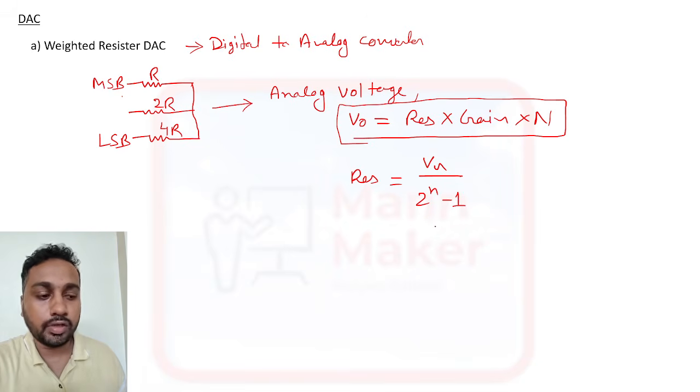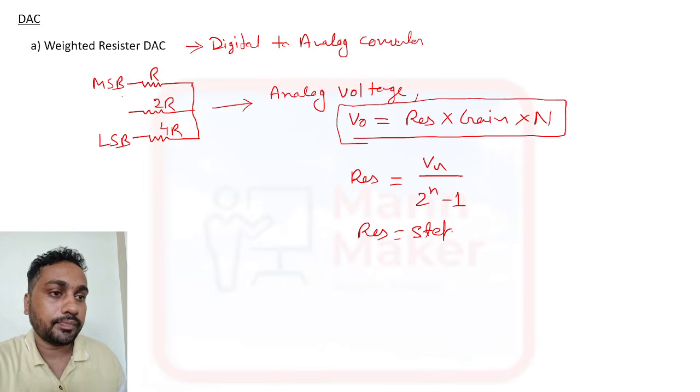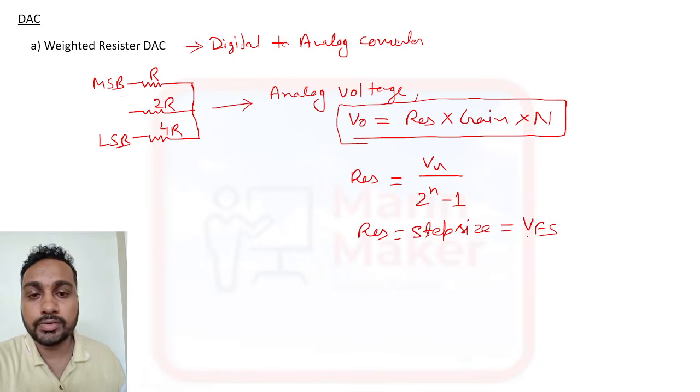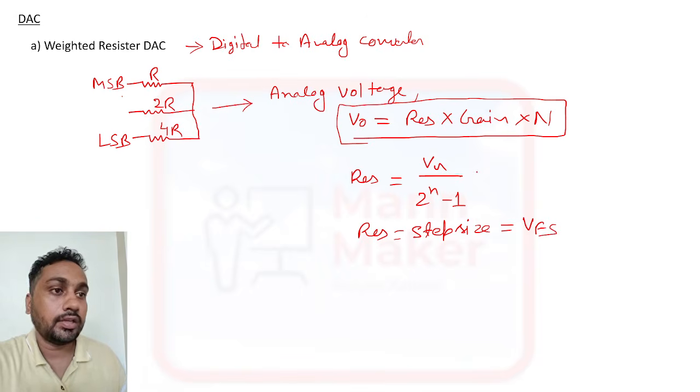This resolution is also called step size, and we can write it as VFS, full scale, divided by 2^n minus 1.